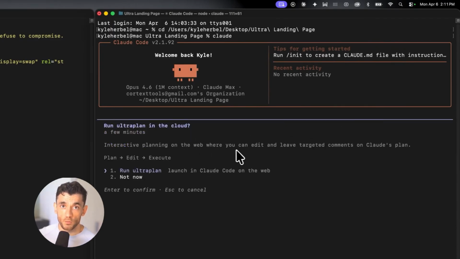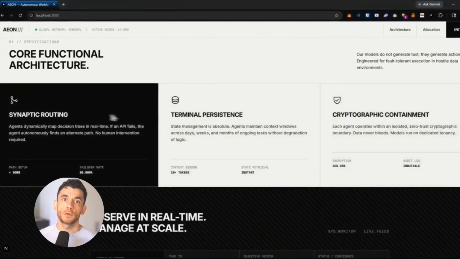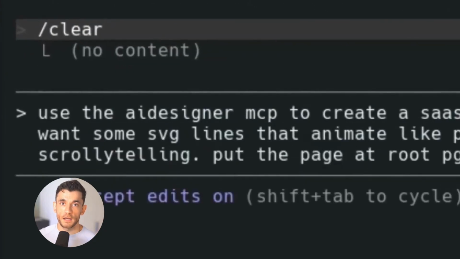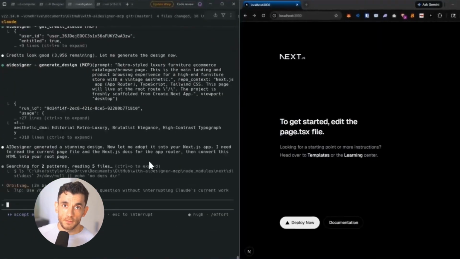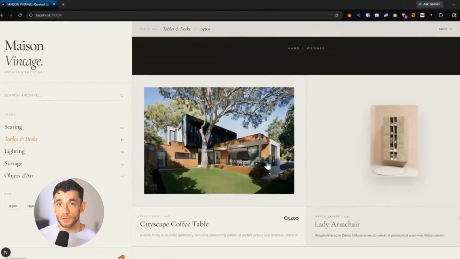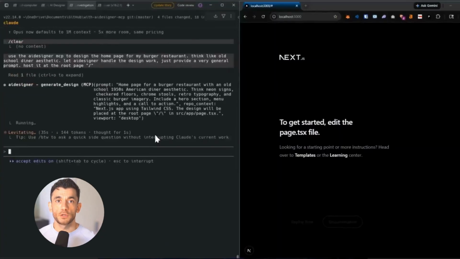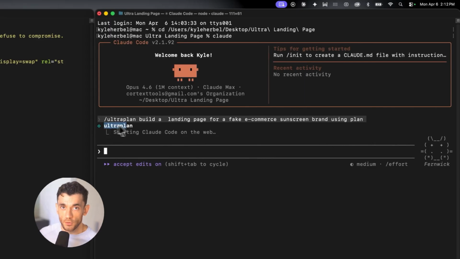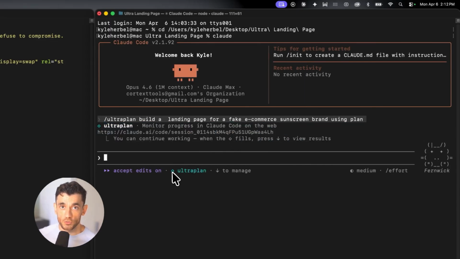Let me also break down the web UI piece a bit more, because I think it's underrated. When you open your session URL, you're not just looking at a wall of text. You've got inline comment options. You can highlight a step and say, this doesn't account for X. You can approve individual steps. You can flag concerns before anything gets built. It means if you're working with a team, you can share that URL. Your dev reviews it. Your product person reviews it. Everyone's on the same page before a single line of code exists. That's the kind of collaboration tool that normally costs you a separate project management subscription.